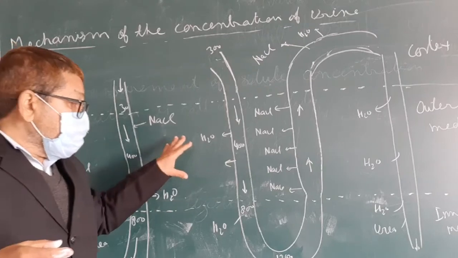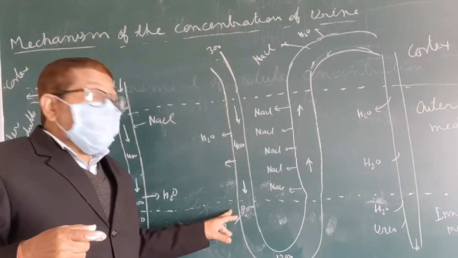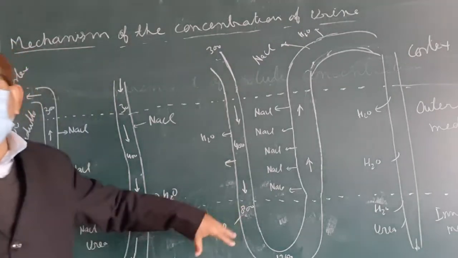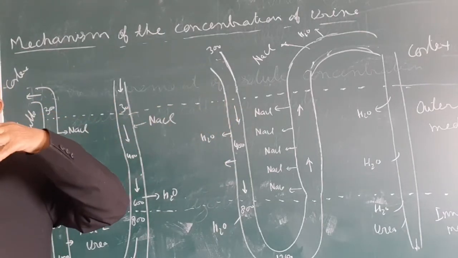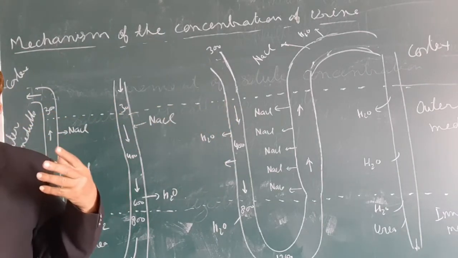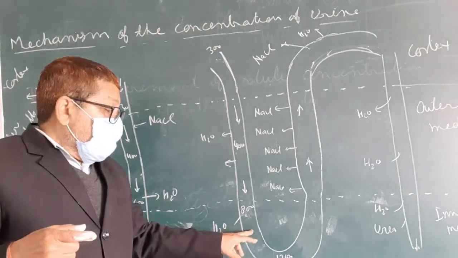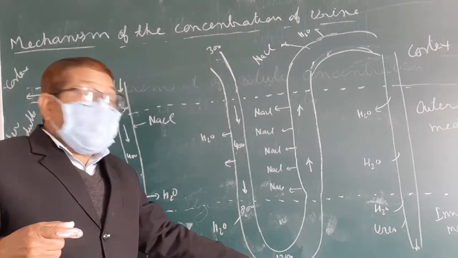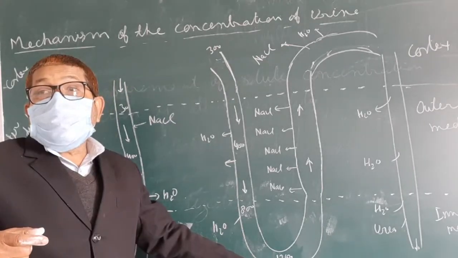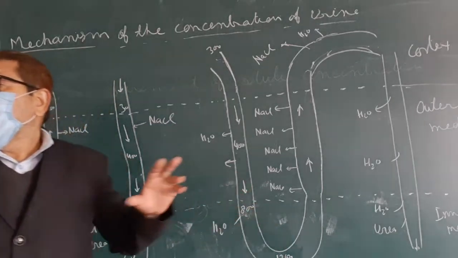And when it reaches the inner medulla region, more and more water is transported into the interstitium, so milliosmol concentration increases, and it reaches up to 1200 milliosmol per liter.